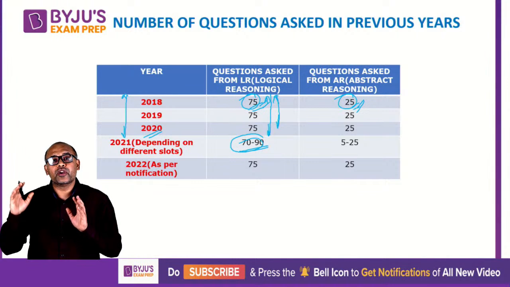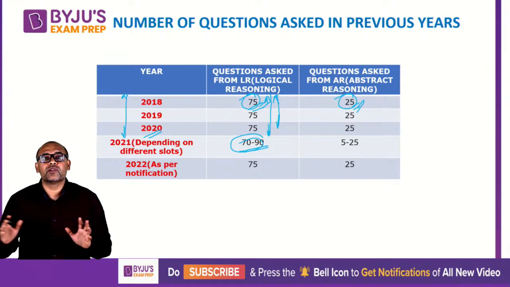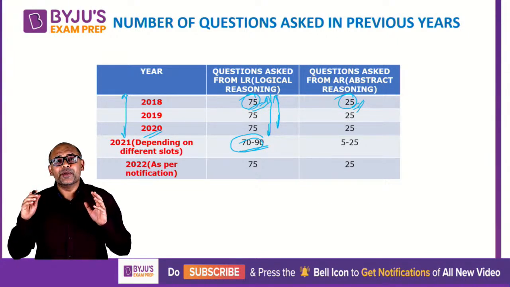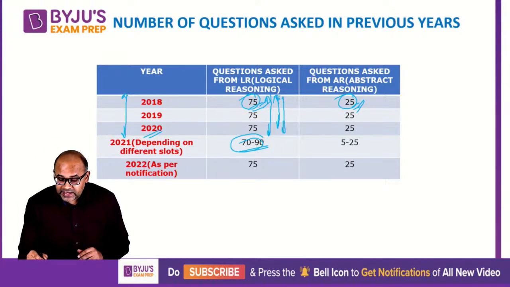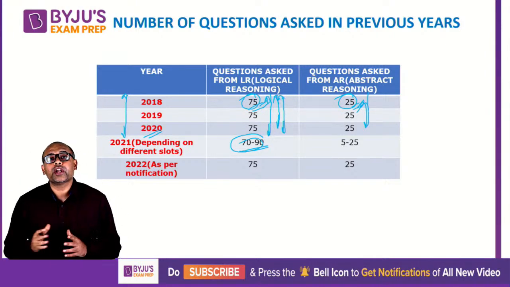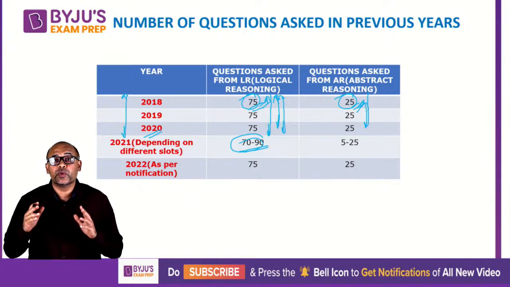So if you are looking at last year's paper, keep it aside. I am assuming that last year there was an issue in the entire exam system, and that this year things will be back to normal. So you can expect the same 75-25 split. Let's go ahead and take a look at what kind of questions come your way. I have the first 6 or 7 questions based on visual reasoning.